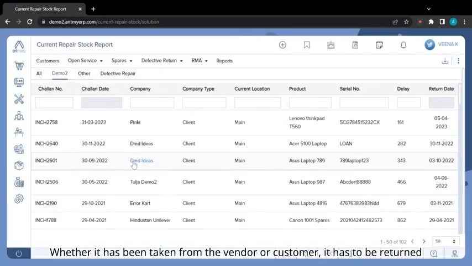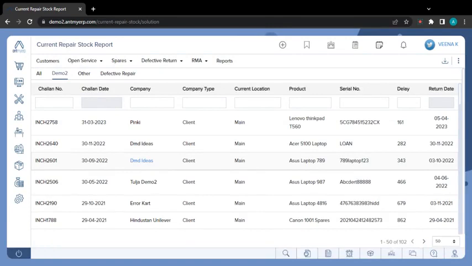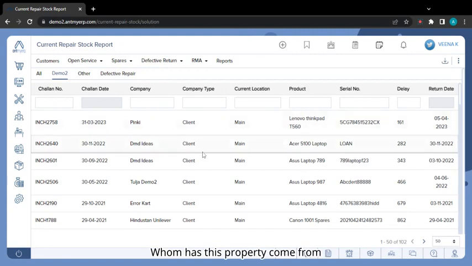Whether it has been taken from the vendor or customer, it has to be returned. Here the invoice number is seen. What date the invoice was taken. What the name of the customer was. Whom has this property come from? Current location. Name of the product. Serial number. And the return date.